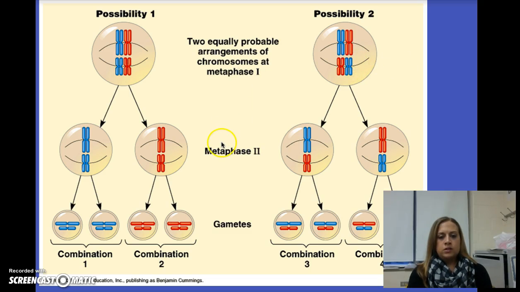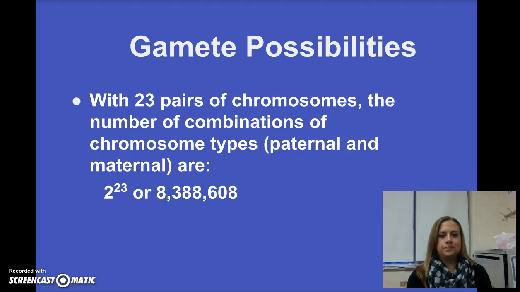Then during metaphase 2, you end up with these four different possibilities. If we are looking at possibility 1 for metaphase 1, when we get to metaphase 2, this is what we are left with. And so we have our combinations down here for possible gametes. If we look at this side, over at the right now with metaphase 2, you can see that we've got one paternal and one maternal, and so we're going to end up with one paternal and one maternal in these combinations as well. And I know I'm blocking one combination back here, but it looks just like this one.